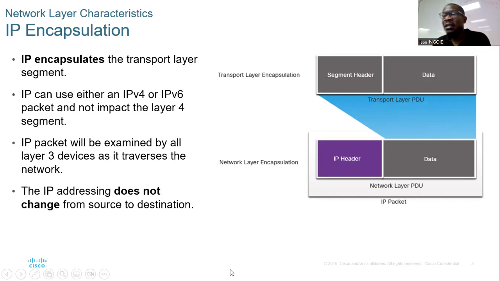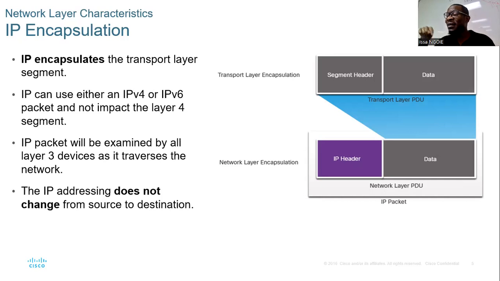And the IP packet will be examined by all layer 3 devices as it travels. It means this: when you have two devices that want to talk, between them there are so many routers for your message to reach your friend's PC or phone. When your message reaches one router, we call it one hop, right?